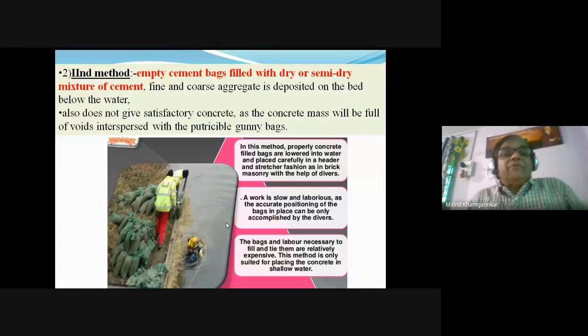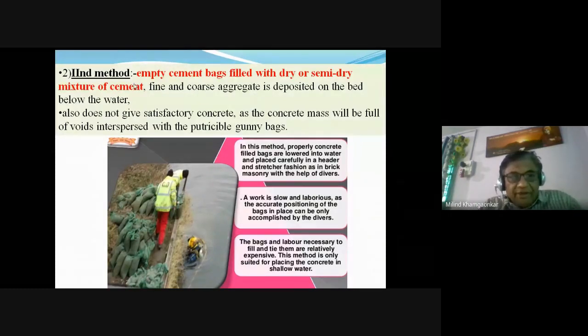Now the second method, friends. The first way we have seen uses the bucket and the crane. The second method is a bit rude method or an old style method, wherein empty cement bags made of jute are filled with a dry or semi-dry mixture of all the concrete ingredients.